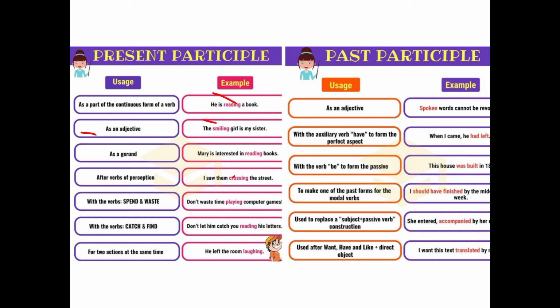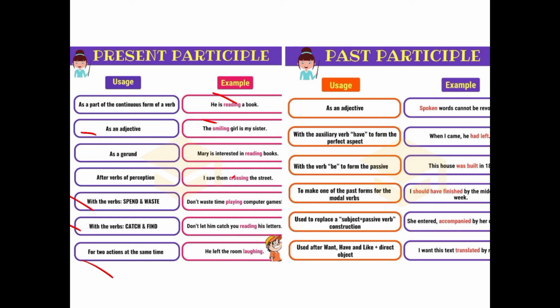This is the action which is going on, so they are telling something about the object. If you get verbs such as spend, waste, catch, find, you have to use it after these verbs, after completing the sentence, and it is telling something about the object also.